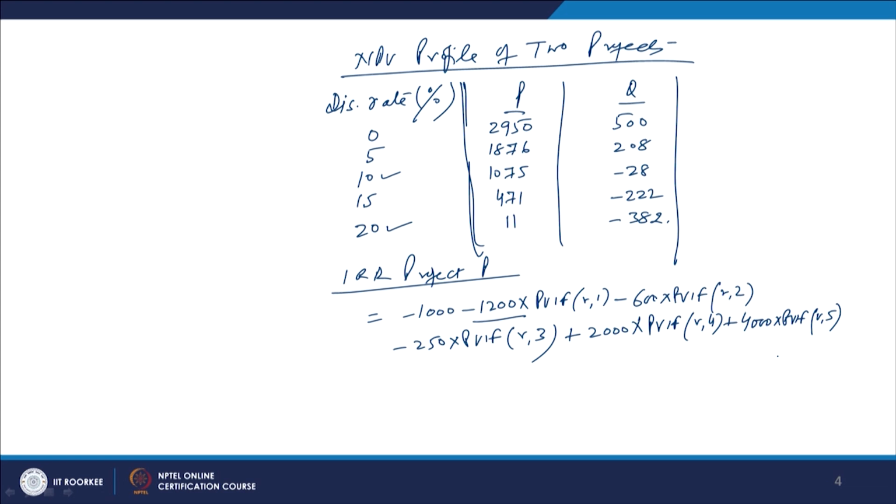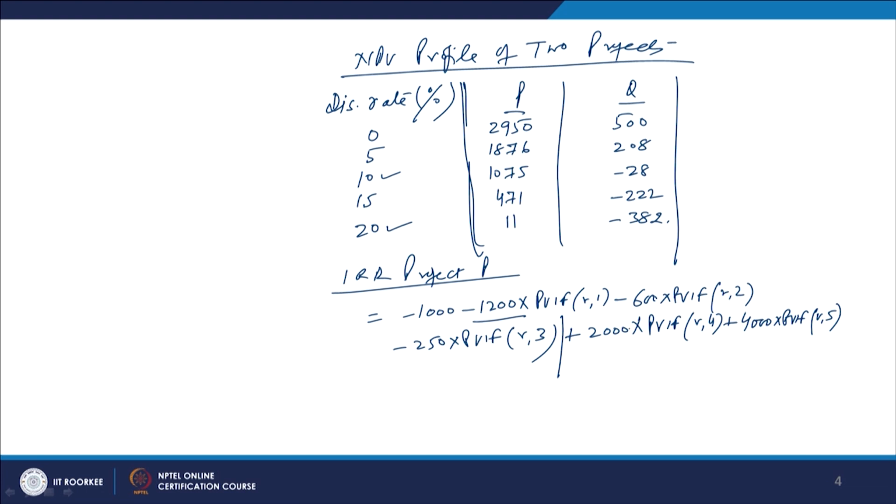So this is the total project profile if you put all the values here. We are first taking only the cash outflows: in period 0 the cash outflow is 1000, in the first year 1200, second year 600, third year 250. Means how many years? 1, 2, 3, 4.